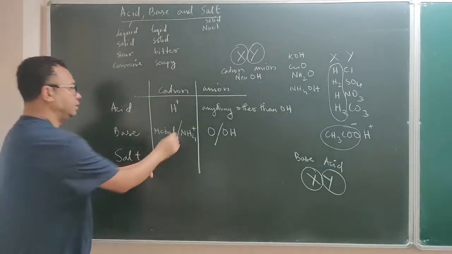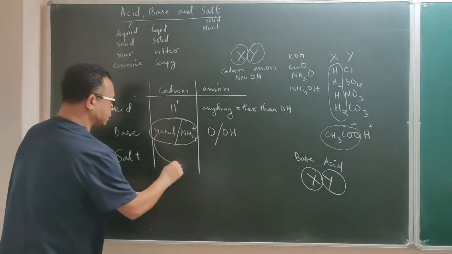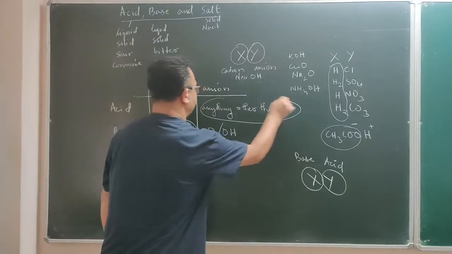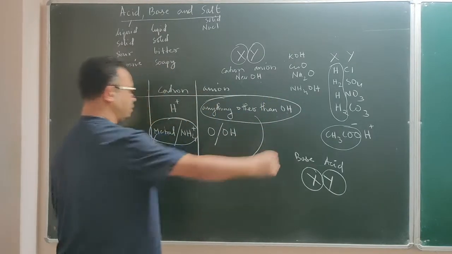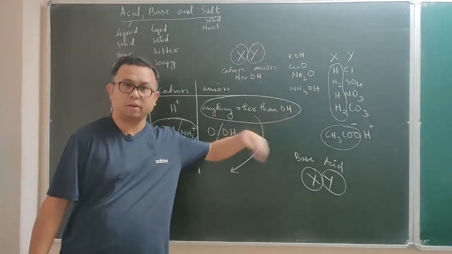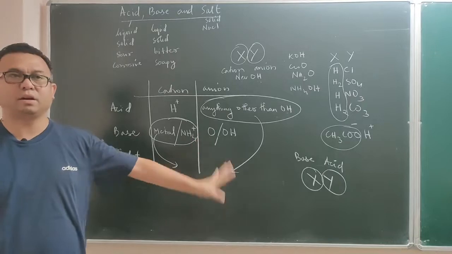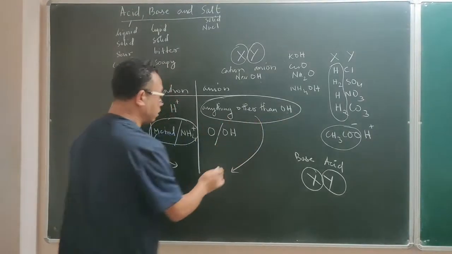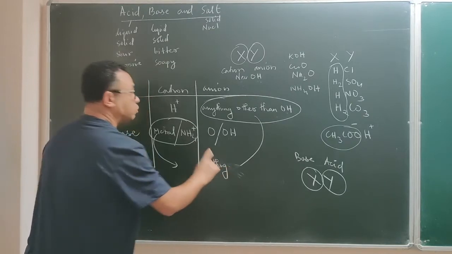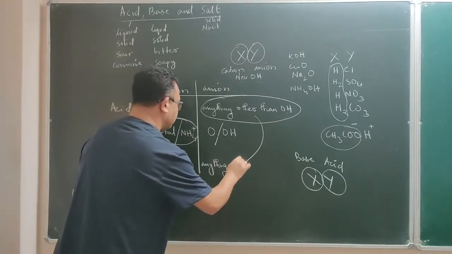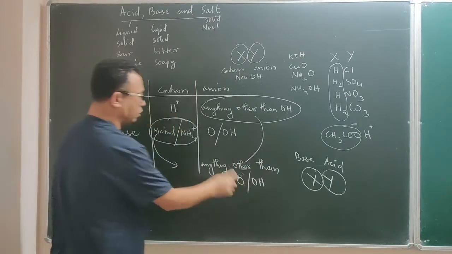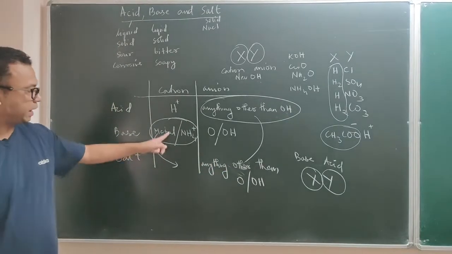Meaning, the cationic part of a base will be present there in the salt, whereas here the anionic part of an acid is present. It is written anything other than hydroxide, and I should tell you anything other than oxides and hydroxide. Because if it is oxide or hydroxide it becomes a base, since the cation part is the same.